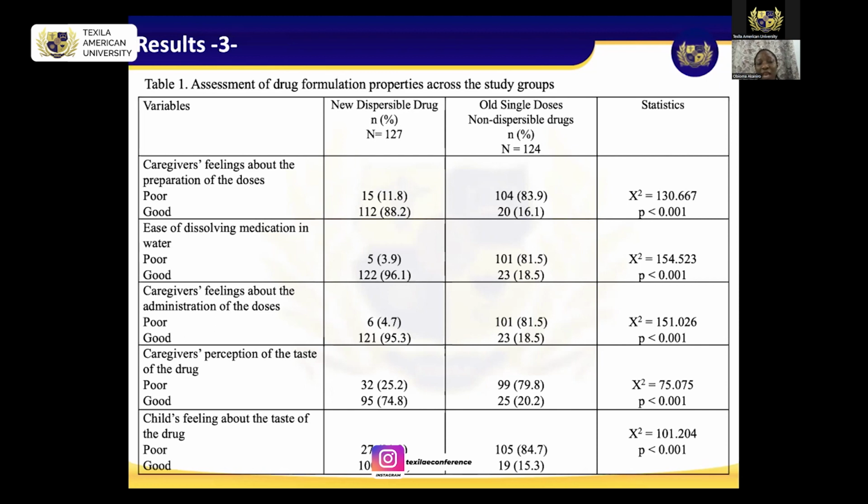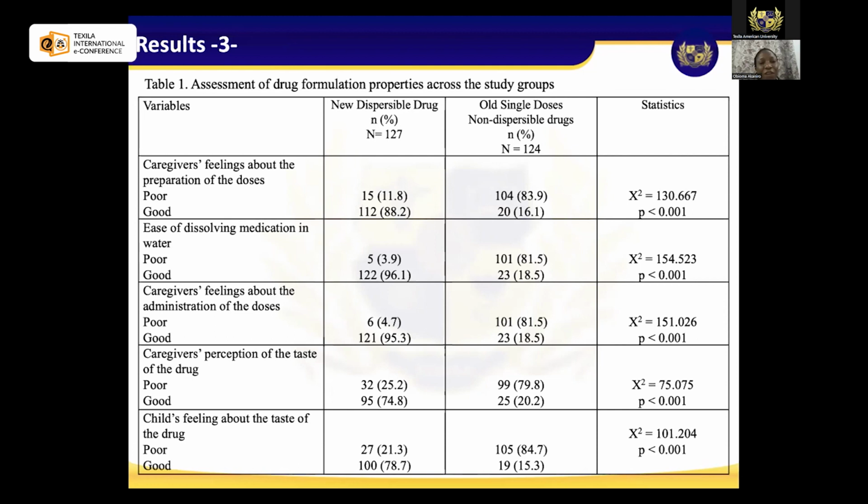So we got to caregivers' feeling about administration of the drug itself. And we find out that for the new dispersible drug, 95.3% of the caregivers, that's 121, believed and also expressed that administration of the new dispersible drug was easy. And if you remember the picture I showed of the child in the second slide I presented, you see the child smiling as he was holding it, as if it's about to take a cup of juice.